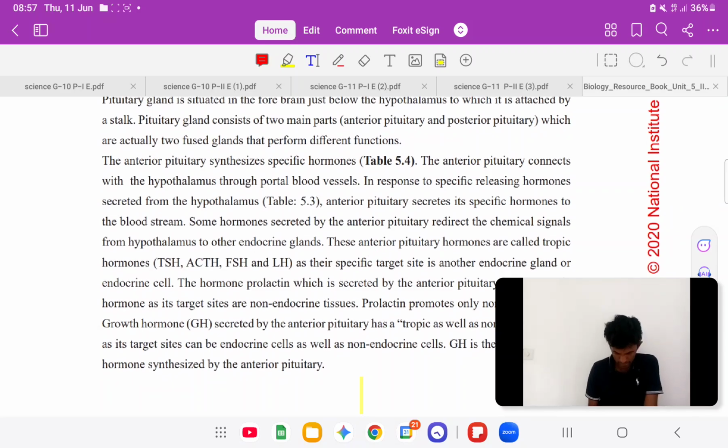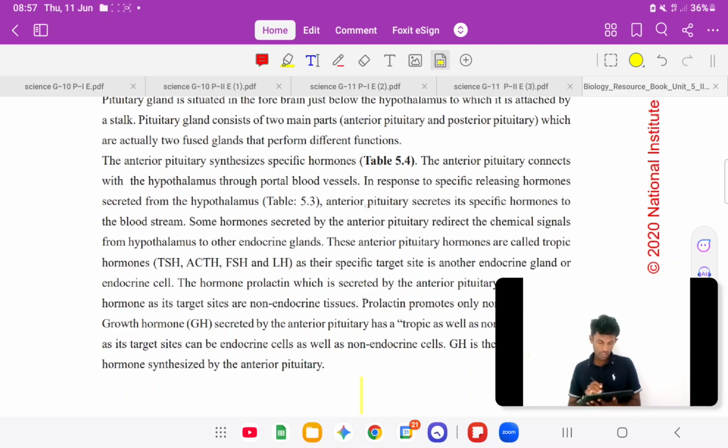Here, the anterior pituitary synthesizes specific hormones. The anterior pituitary connects with the hypothalamus through portal blood vessels. In response to specific releasing hormones secreted from the hypothalamus, the anterior pituitary secretes its specific hormones into the bloodstream.